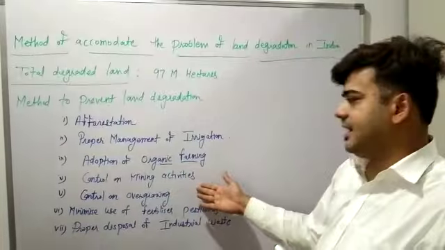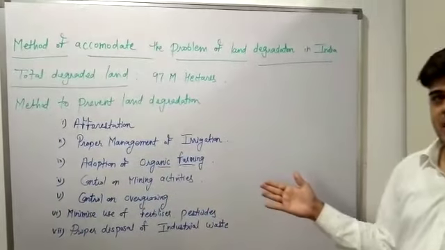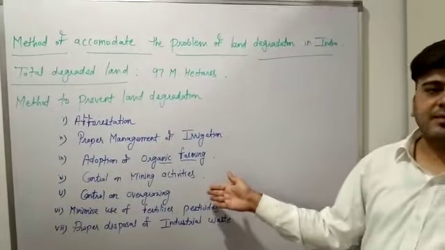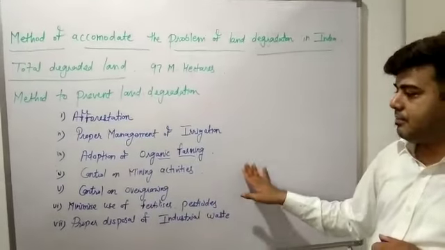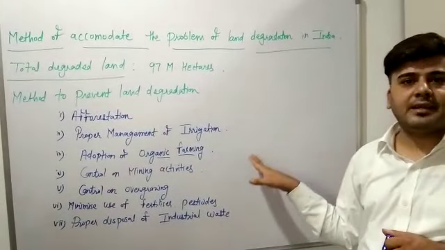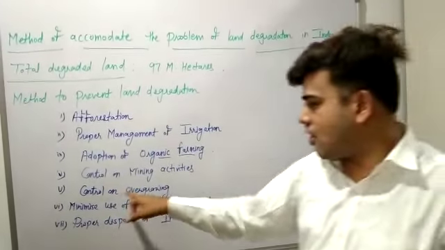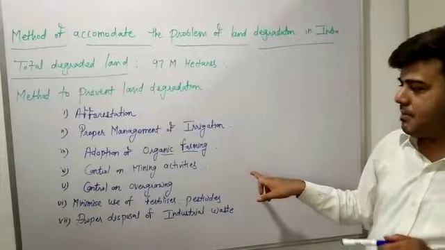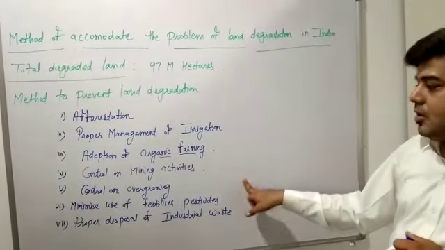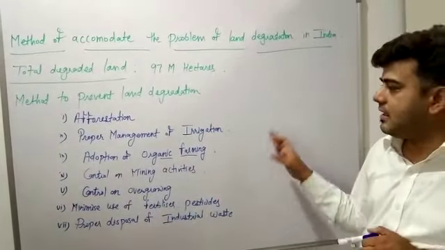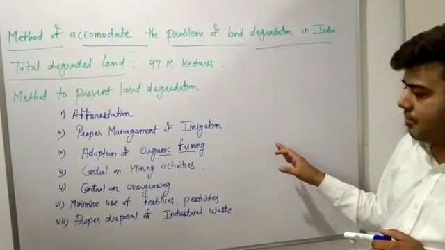Control of mining activities. Industrialization is also a big challenge of land degradation. So if mining activities are controlled, then it will prevent land degradation and the land can remain fertile for a long period of time. Control on overgrazing. Overgrazing is also a big challenge of land degradation. So if overgrazing is controlled, then the land will remain fertile for a long period of time.